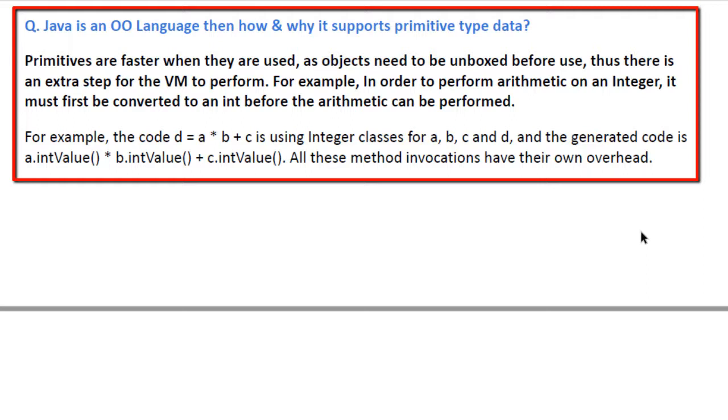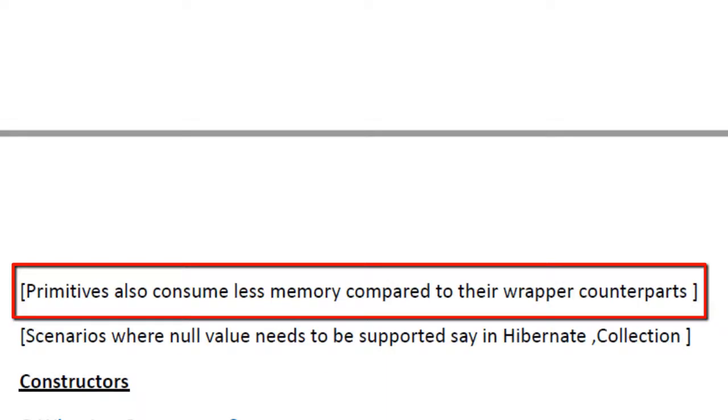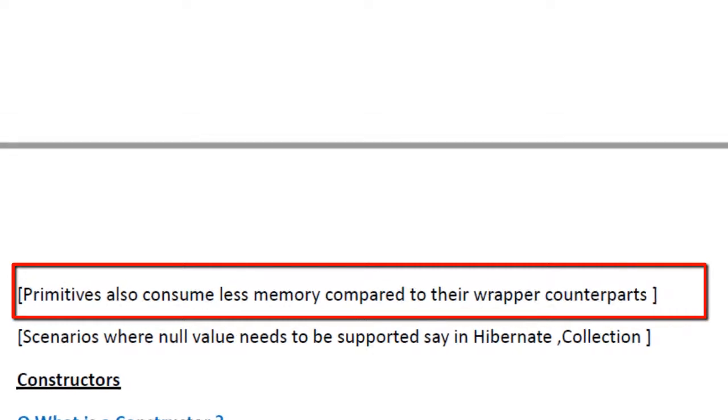For example, in order to perform arithmetic on an Integer, it must first be converted to an int before the arithmetic can be performed. For example, the code d = a * b + c using Integer classes for a, b, c and d, and the generated code on the right hand side is a.intValue() * b.intValue() + c.intValue(). All these method invocations have their own overhead. And another important thing is, primitives also consume less memory compared to their wrapper counterparts.